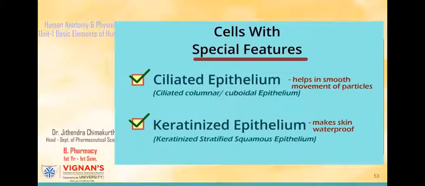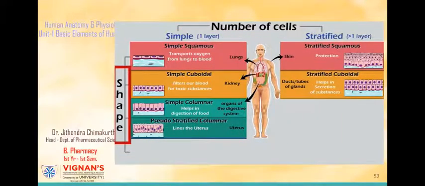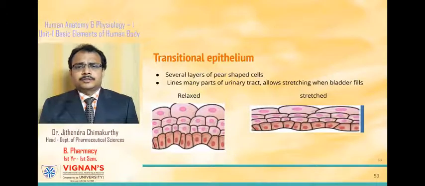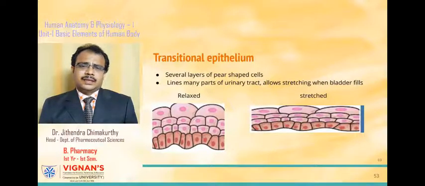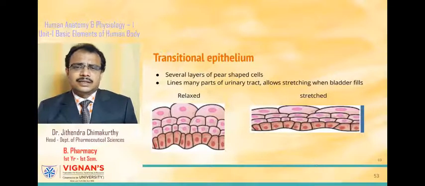So till now we've been discussing this tissue based on the shape of the cell, right? The other type of stratified epithelial tissue is transitional epithelium. In stratified squamous epithelium, we have seen that there are several layers of cells, whereas those cells which are at the bottom are columnar and those cells which are at the surface are flat.